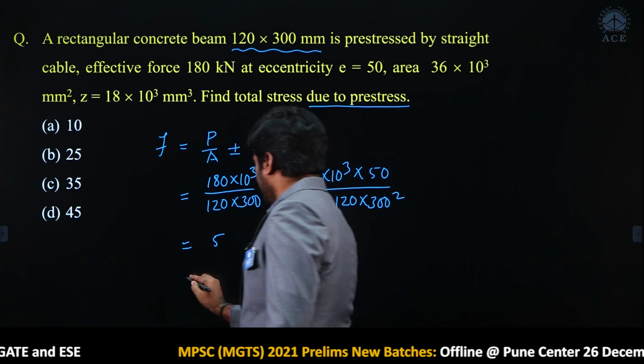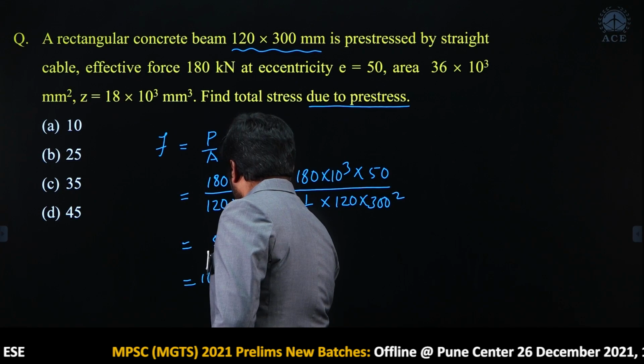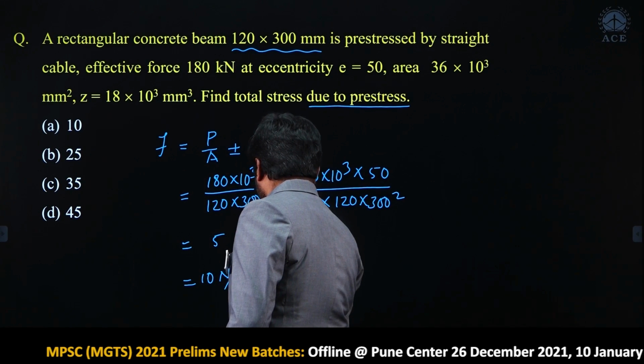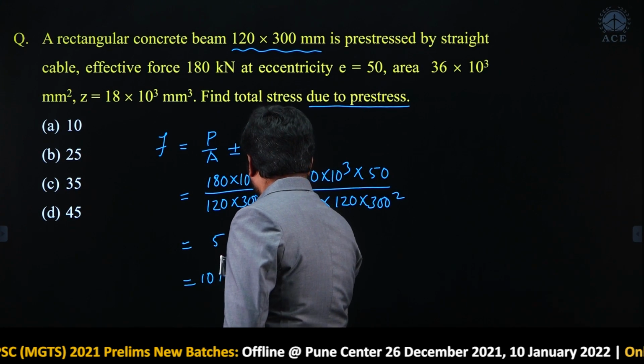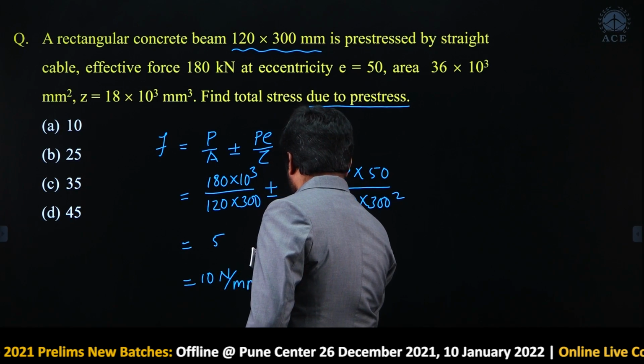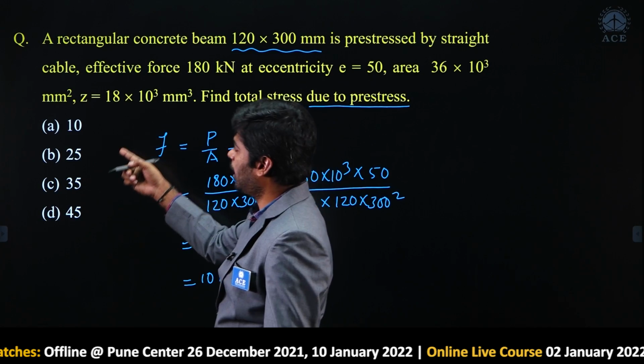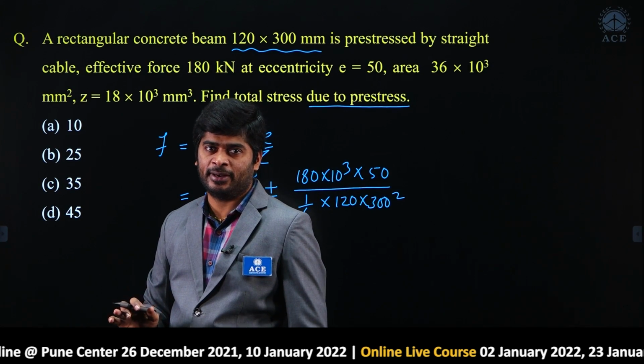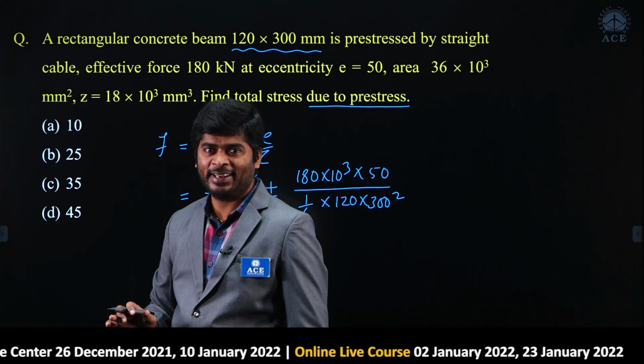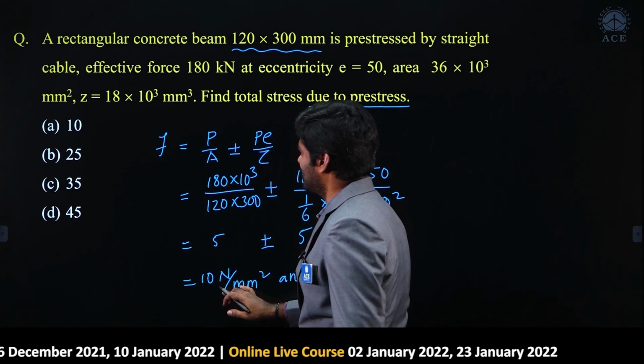5 plus 5, 10, 10 Newton per mm square. 5 minus 5, 0. So, 10 and 0 we are getting. If we observe the options, 0 is not there. Okay, right. So, 10 is the answer.